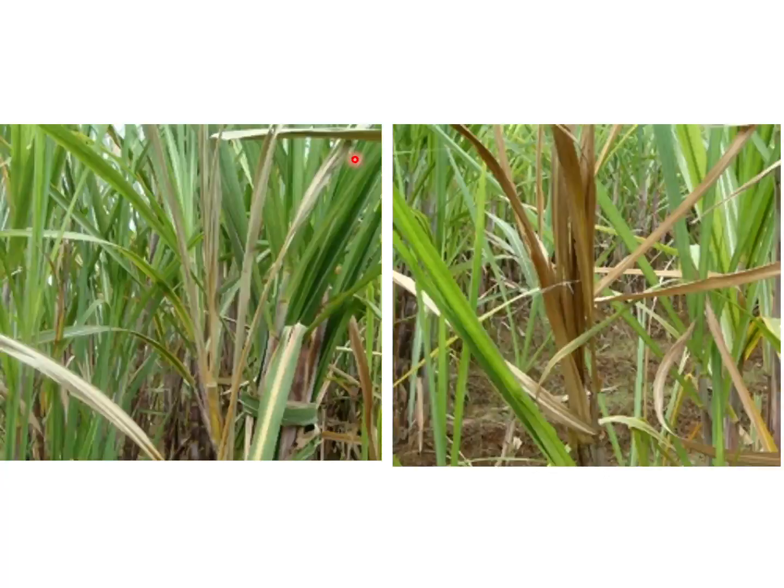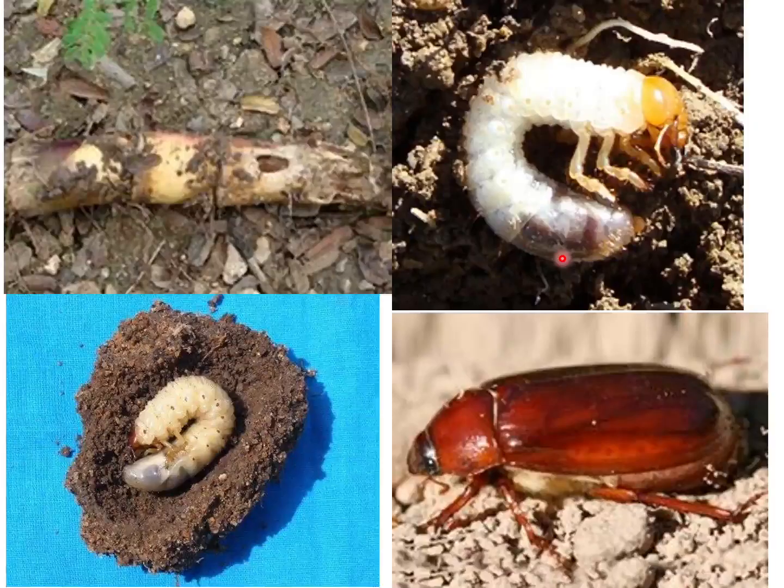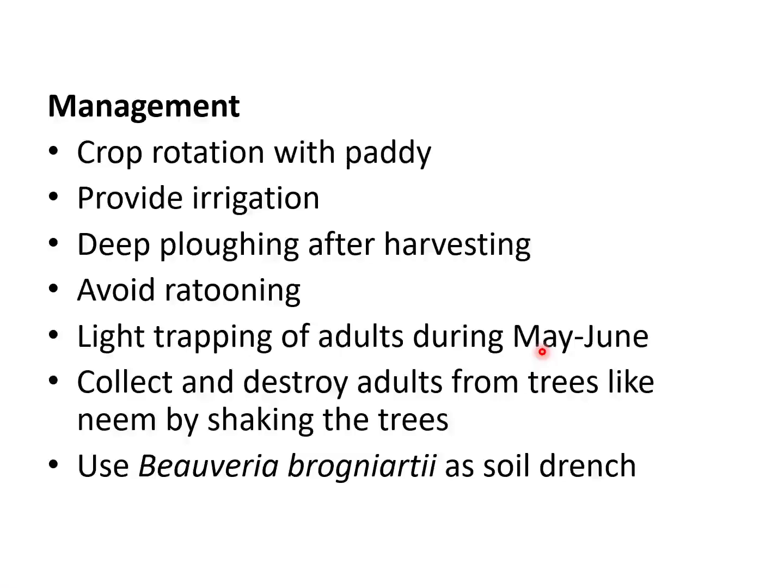You can see the damage, the yellowing and drying up of the plants. The plants are yellowed, and eventually dry up because of the feeding of the root grub. Here you can see the C-shaped scarabaeiform larvae. You can see the adult.